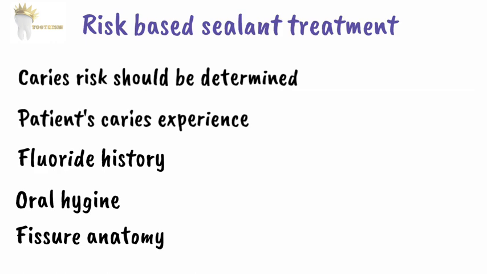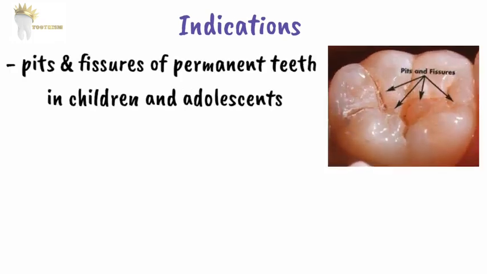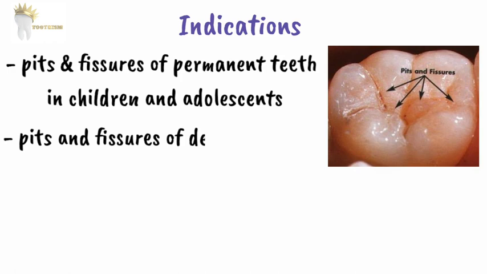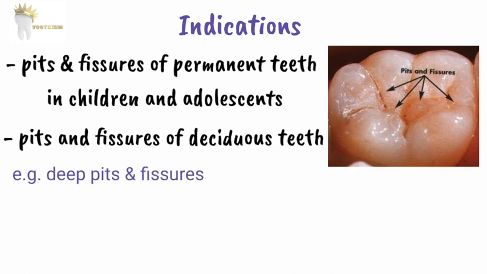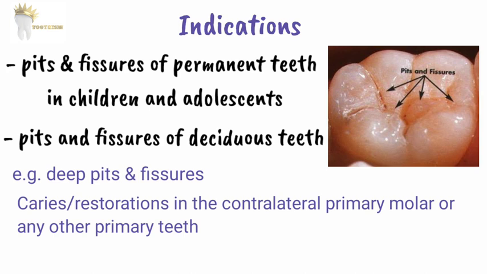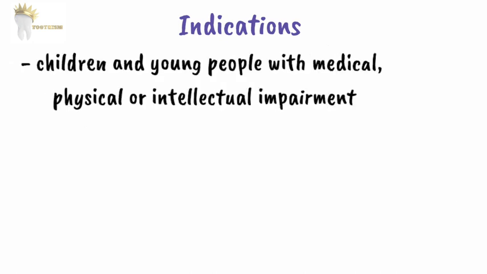So the indications of pit and fissure sealants are pits and fissures of permanent teeth in children and adolescents when the tooth or the patient is at risk of experiencing caries. Pits and fissures of deciduous teeth in children when the tooth or the patient is at an increased risk of experiencing caries. For example, if the child has deep retentive or stained pits and fissures with signs of decalcification, or if the child has caries or restorations in the contralateral primary molar or any other primary teeth. Sealing should be considered particularly for children and young people with medical, physical, or intellectual impairment.